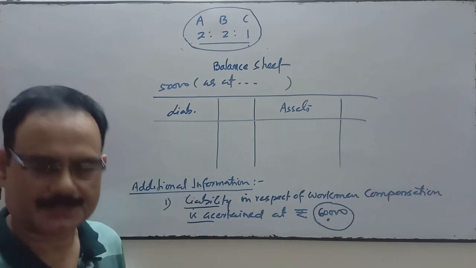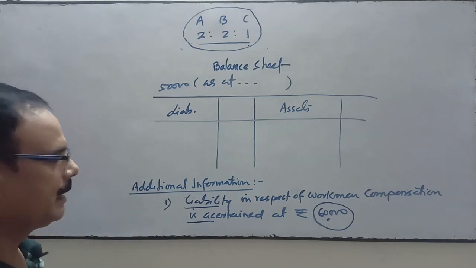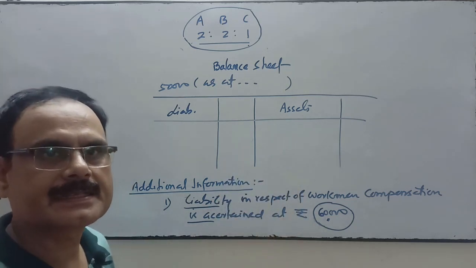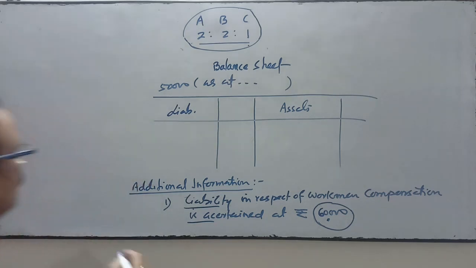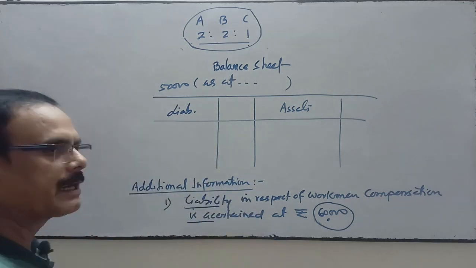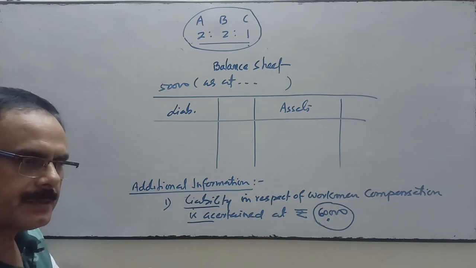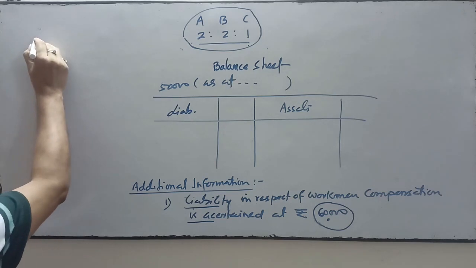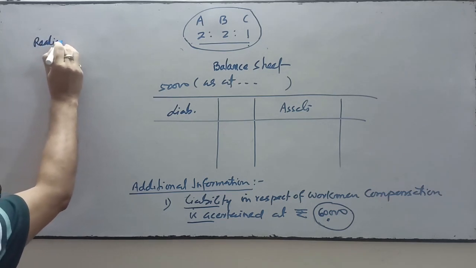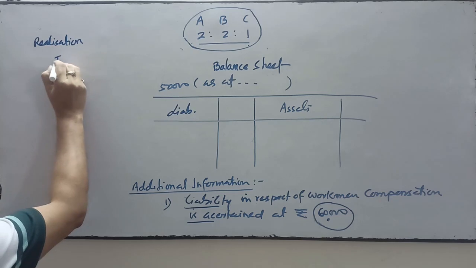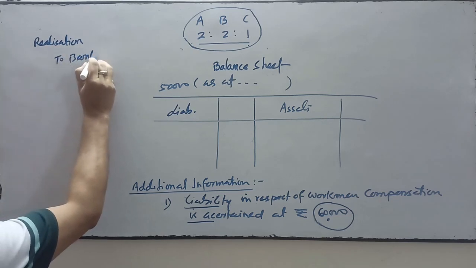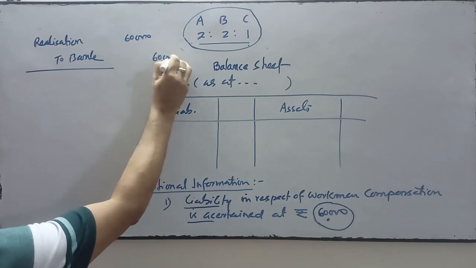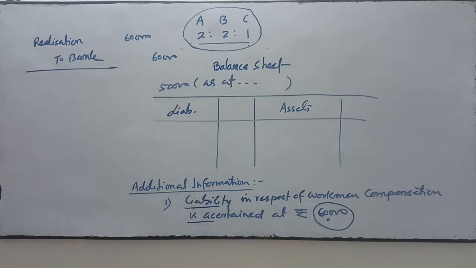There is no workman compensation reserve in the balance sheet, and the liability in respect of workman compensation is ascertained at 60,000. Then we'll treat it as an unrecorded liability. Treatment will be just as we do the treatment of unrecorded liability. So directly do the payment through the realization account, debit to bank account 60,000, one single entry, payment of workman compensation.